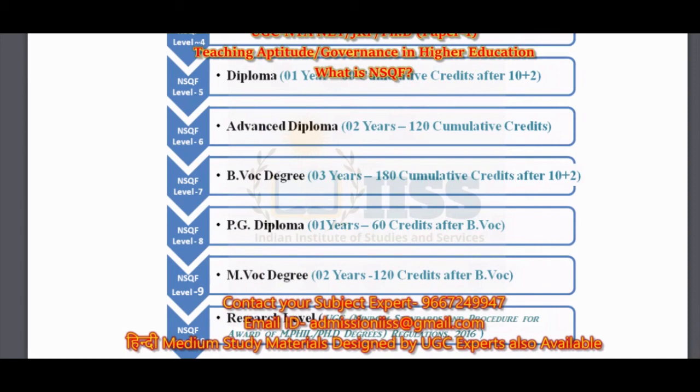Remember once again that all the colleges and universities under UGC, AICTE, and all the school boards have to classify their courses based on the frameworks of NSQF. That's all about NSQF.